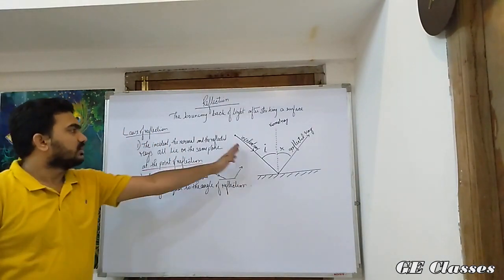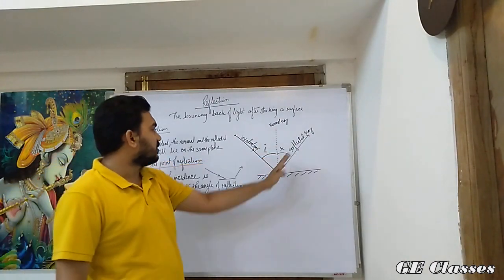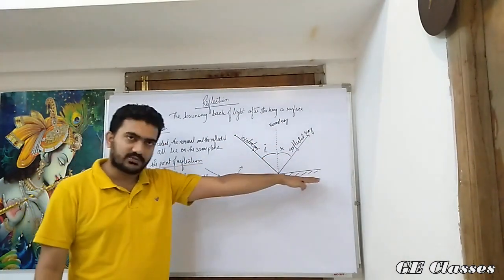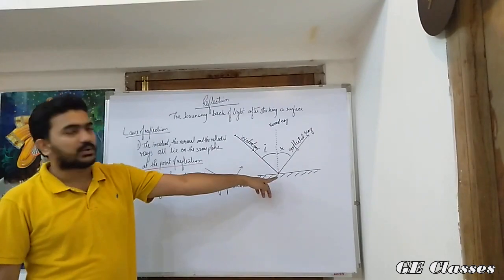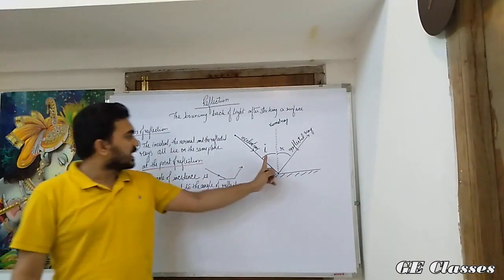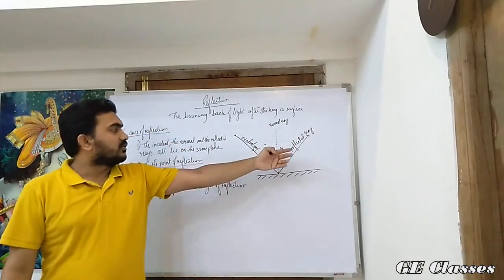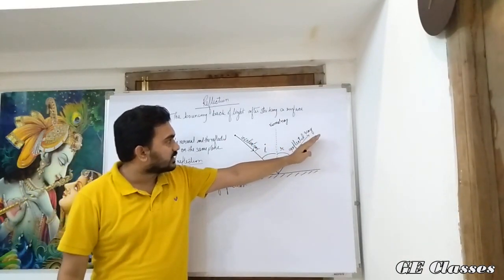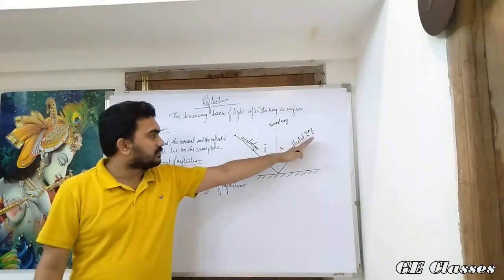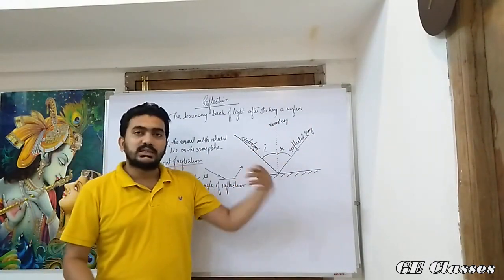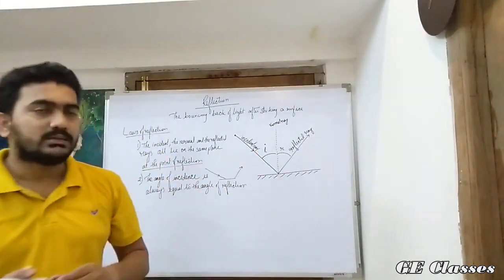The incident, normal and reflected ray all lie on the same plane, this plane of reflection, and at the same point. And the other one is this angle of incidence, that is between the incident ray and normal, and the angle of reflection, that is between the reflected ray and normal ray. So these are always equal. We have to keep in mind.